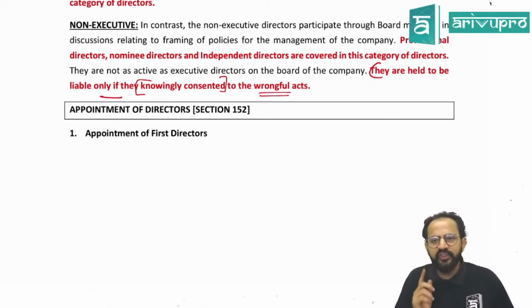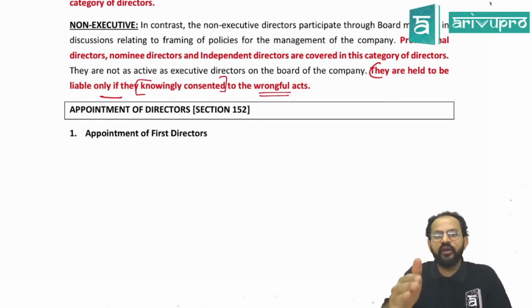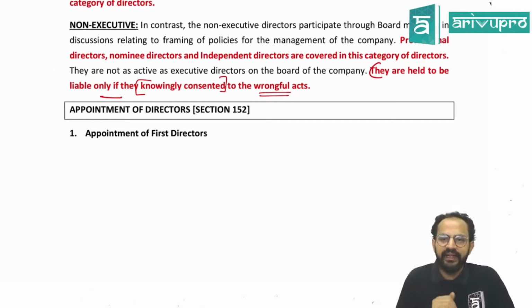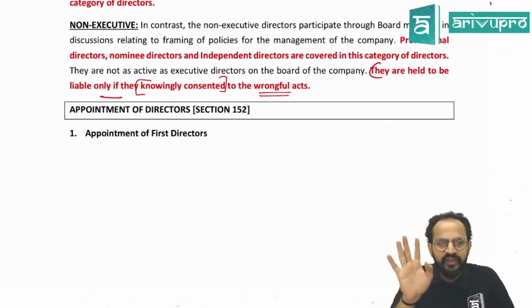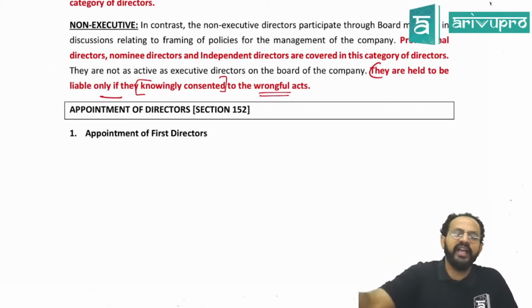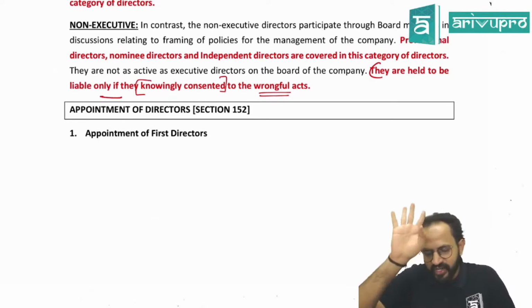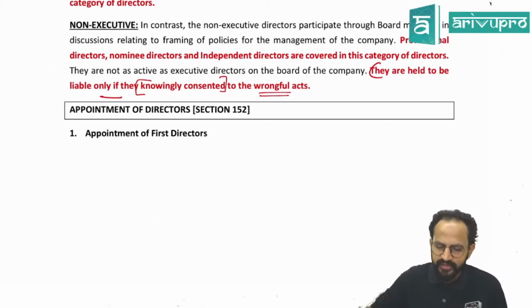So the law says that if something happens in the company without their knowledge, they are not liable for such acts. For an executive director, no such bifurcation. Something wrong happened, you are liable. Karma, you have to undergo it. So that is the difference between executive and non-executive directors. Okay, sir.